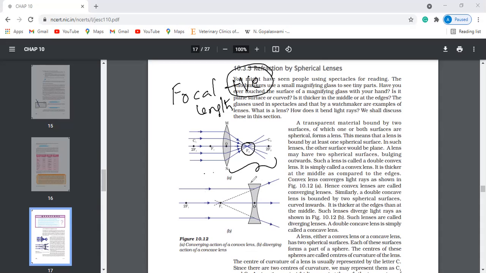Similarly, if you take a concave lens, what happens? The light all diverges like this, correct? If you extend this back, you get the focal point here. So for a concave lens, the focal length is negative. You should remember this, because we have two focus points here, one here and one here. Which one to take? Only the point where the lines meet up is called the principal focus. That's why for convex it is positive, and for concave it is negative. This has to be remembered.